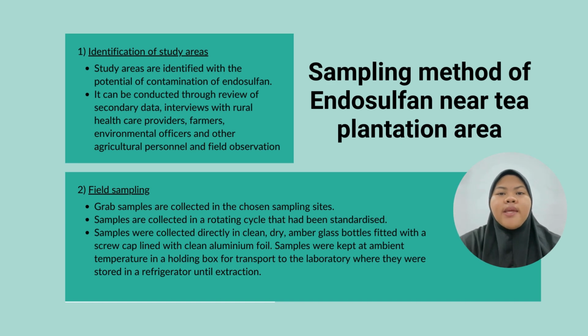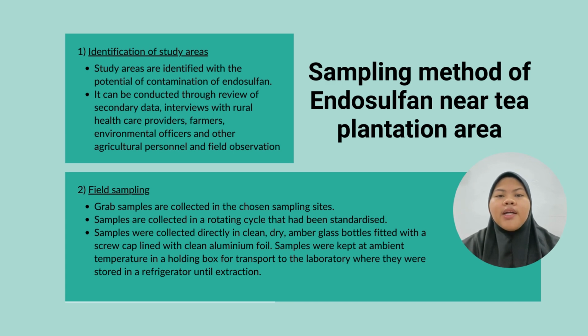Starting off with the sampling method of endosulfan near the tea plantation area. Firstly, the identification of study areas. Study areas are identified with the potential of contamination of endosulfan. It can be conducted through review of secondary data, interviews with rural healthcare providers, farmers, environmental officers, and other agricultural personnel, and field observation. Secondly, field sampling.